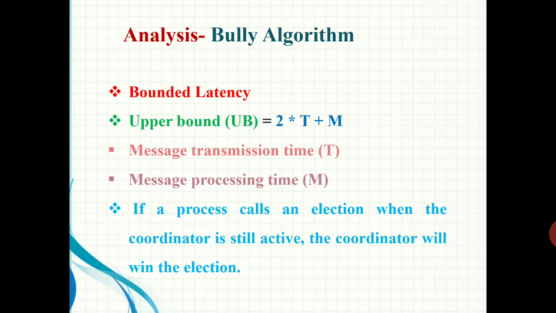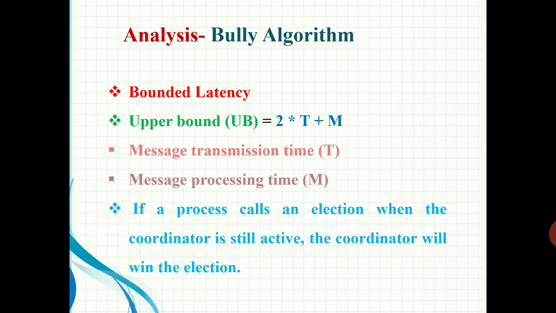By analyzing, we can say that the Bully algorithm will work best if communication in the system has bounded latency. Latency means delay, message latency. That is, after sending, how much time it has to wait for the reply. So the latency must be bounded.